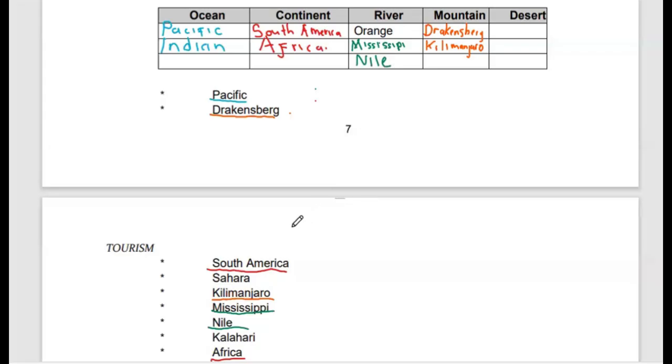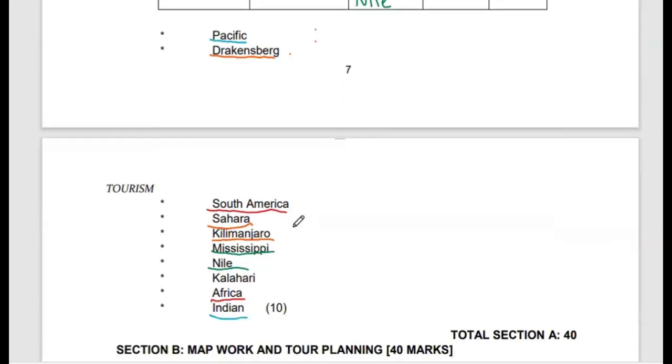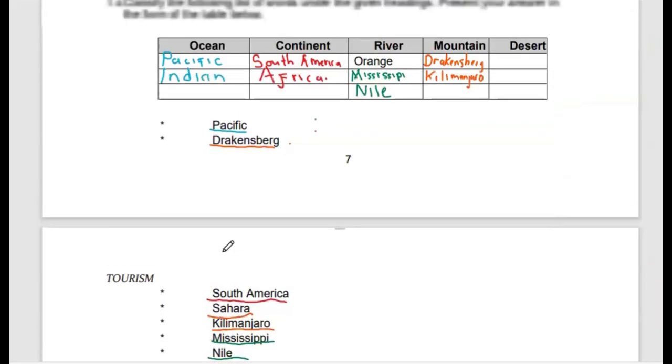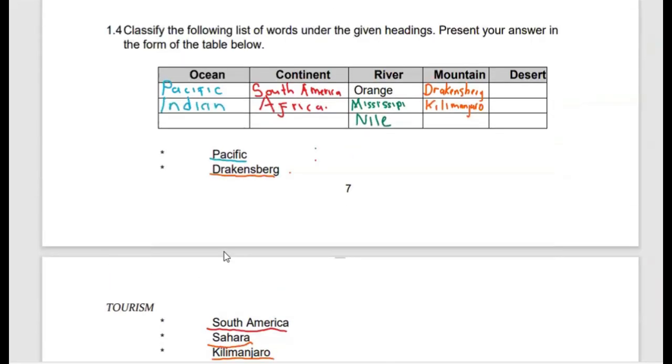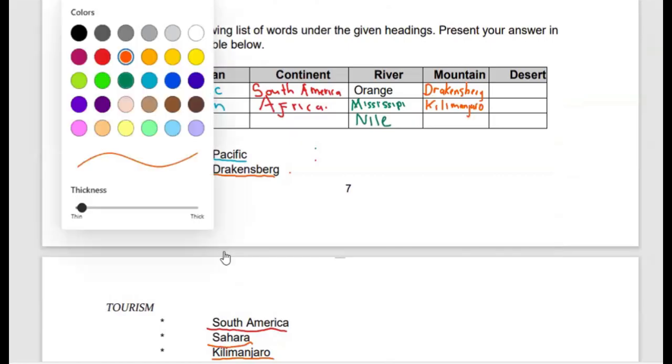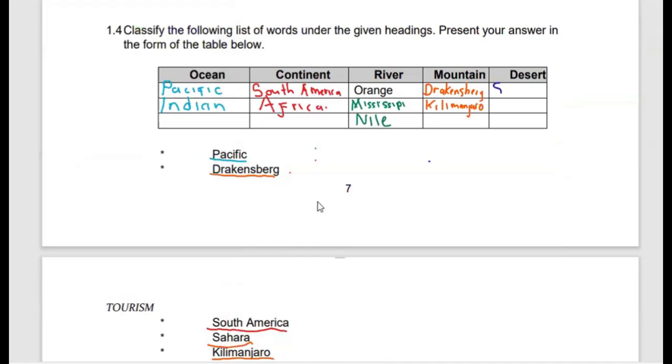Now moving on to the deserts. The first one given is the Sahara Desert. We underline the Sahara Desert. Then we also have the Kalahari Desert. So we have the Sahara and the Kalahari. Those are the deserts which we have.